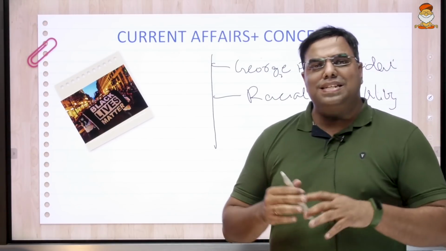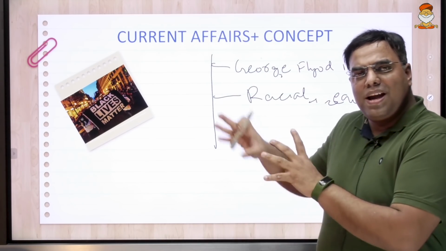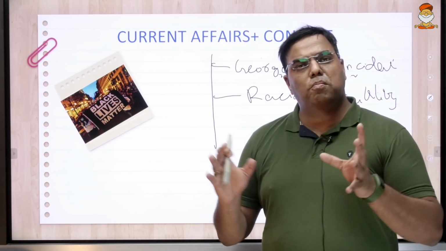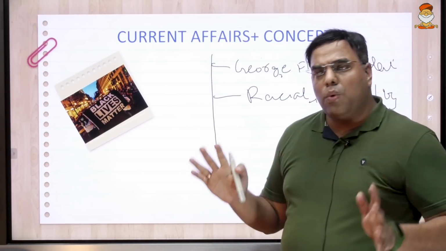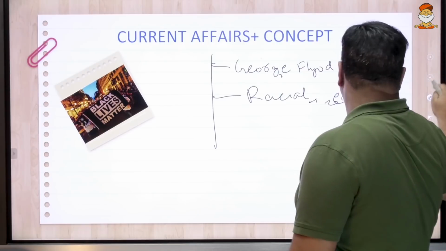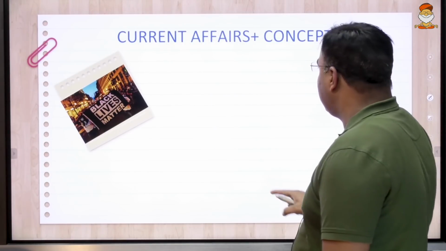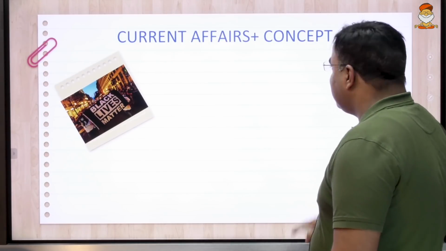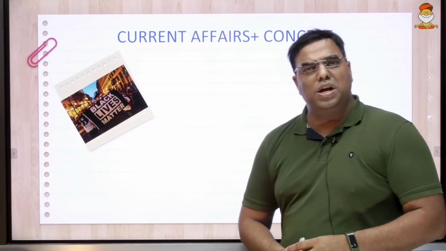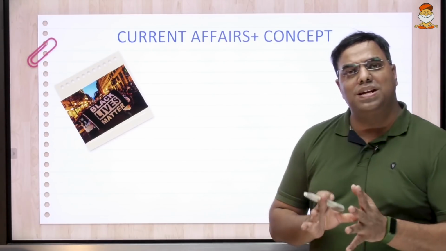Every time I get messages saying, sir, how to incorporate this? Most of you might have studied this in politics and society or social movements. The first thing you need to ask yourself is whether this can be called a social movement or not, whether it has social movement characteristics.